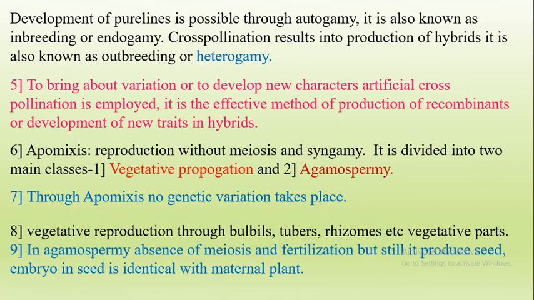So these are the different types of modified vegetative reproductive structures. Then in agamospermy, there is an absence of meiosis and fertilization, but it still produces seed.